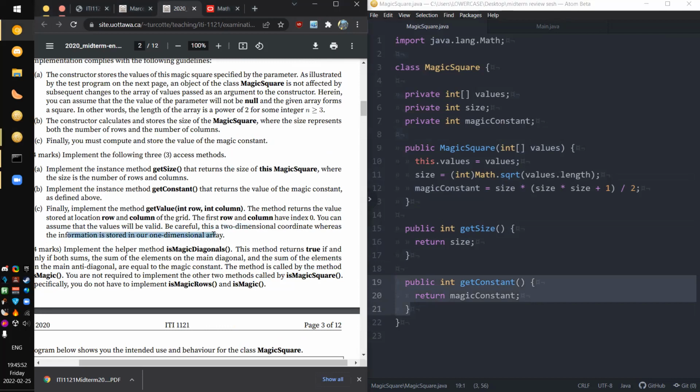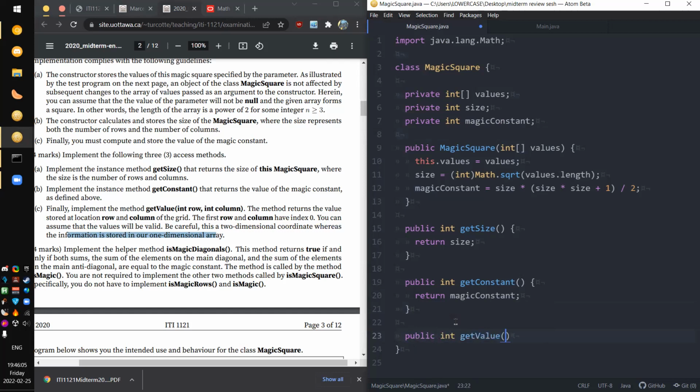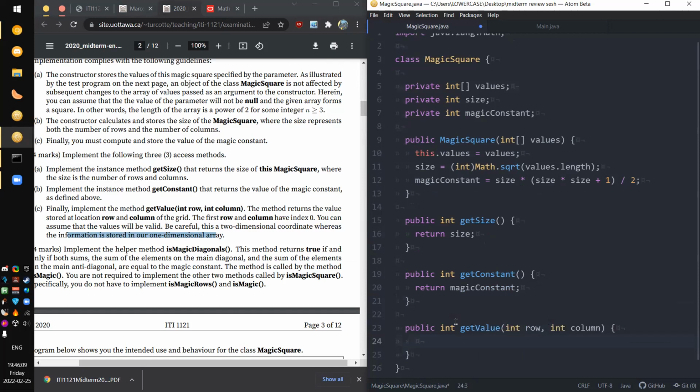2-dimensional coordinates, where's the... You know what would have made this easier? If we had a 2-dimensional array, but I'm not one to judge. Sometimes on tests you have to hop through a lot of hoops, and this is one of those. Int row, int column, and I guess you just return the value of row times size plus column, right?